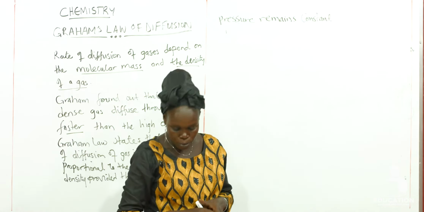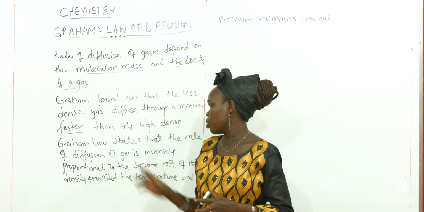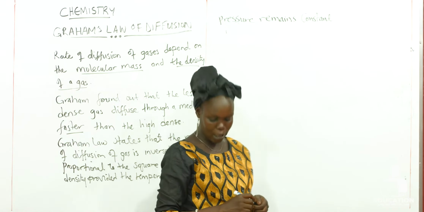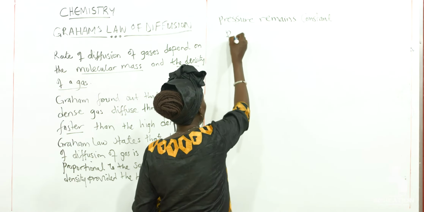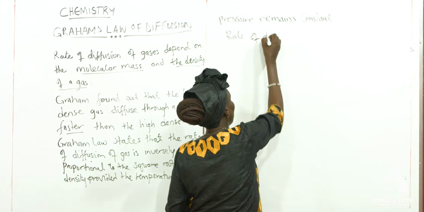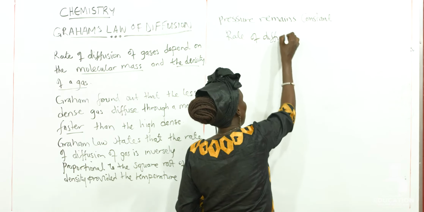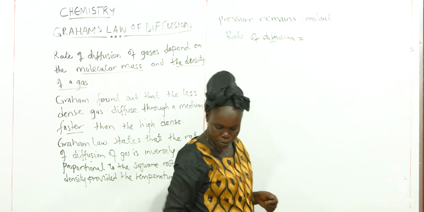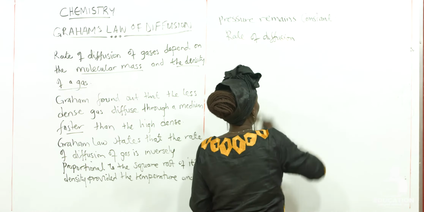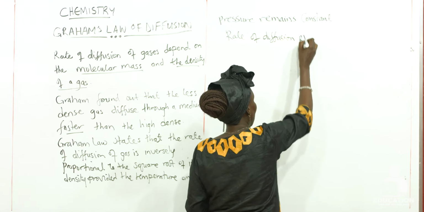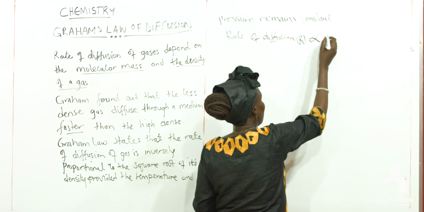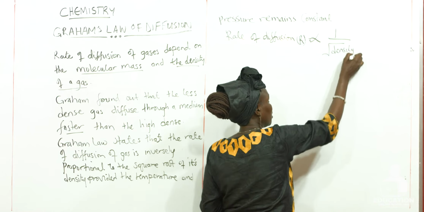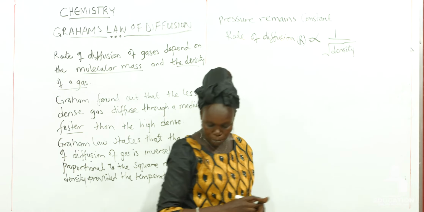So this is how Thomas Graham came out with this law, the law of diffusion of gases, and this is expressed mathematically as: the rate of diffusion, which is represented by R, will be inversely proportional to the square root of density. So this is how it is mathematically expressed.